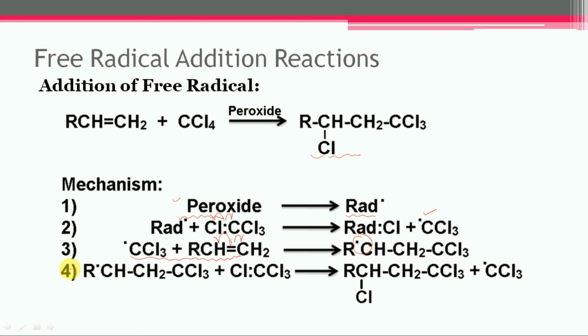Then in the last step, in carbon tetrachloride this bond can break homolytically, and each electron is shared by both the atoms. Now there is a bond formation between this chlorine free radical and this carbon, which has the odd electron, and this final product will get formed in accordance with the anti-Markovnikov rule. So that is all about the addition of free radical.